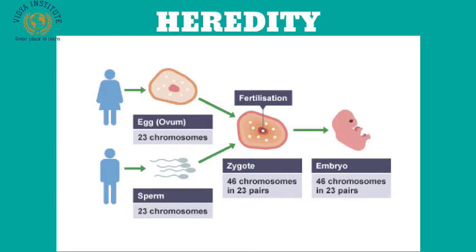Actually, the hereditary information is present in the sex cells or gametes of the parents. Thus, gametes constitute the link between one generation and the next, and pass on the paternal fathers' and maternal mothers' characters or traits to the offspring. This relation that continues to exist between successive generations is referred to as heredity.